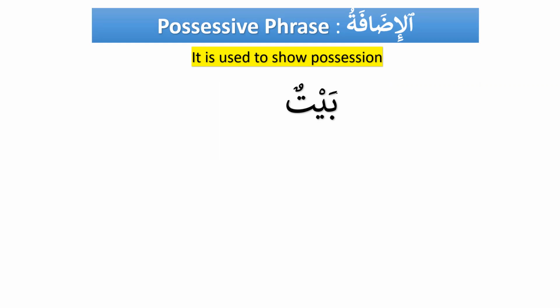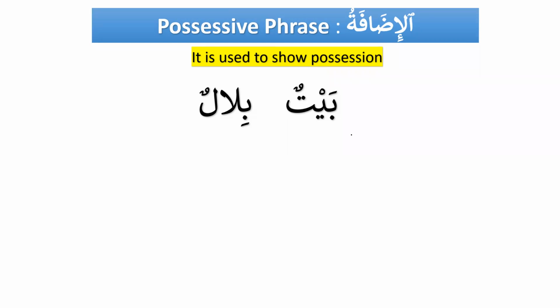For example, we have baytun, and baytun means a house, as we know, and bilalun means Bilal. Okay, now we have two nouns together. Baytun, Bilalun. Please focus on this. Write it down. If you're using your phone, please stop using your phone. If you're lying down, please sit up properly and focus on this. Baytun means a house and Bilalun means Bilal. Does it make any sense? A house, Bilal, or Bilal, a house. Does it make any sense to you? We have two nouns together, but we do not have a clear meaning.